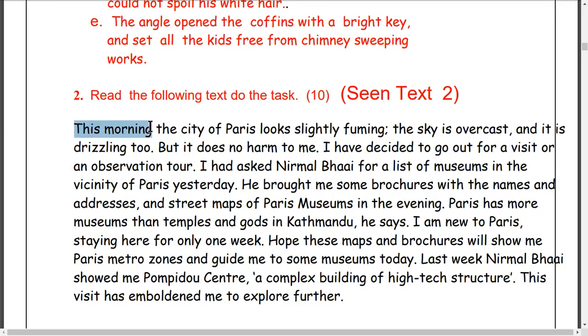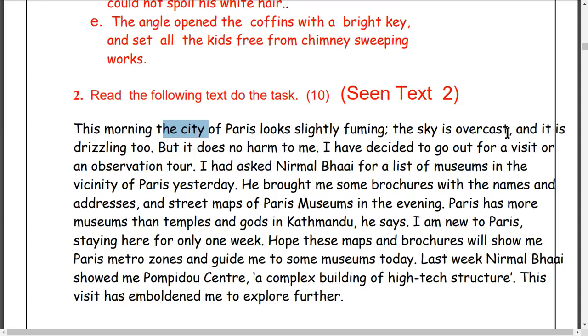This morning, the city of Paris. This is also a text from the passage here. Memories of my visit to Paris. This morning, the city of Paris looks slightly fuming. Fuming means smoky. Dhua aako. Smoking. The environment is not clear. The environment is not beautiful. Vatavaran sundar chaina. Fuming means generally smoky. Dhua aireko cha.